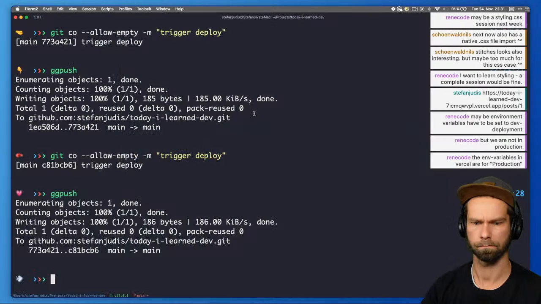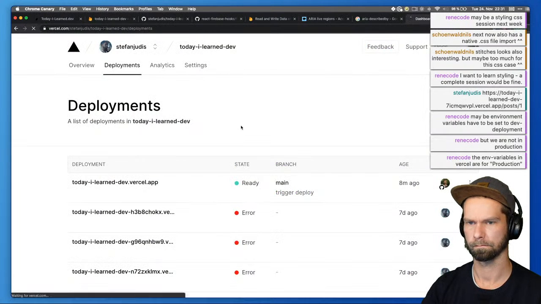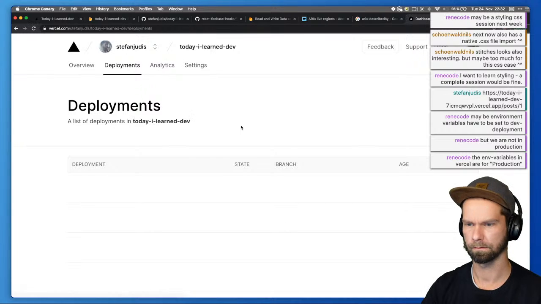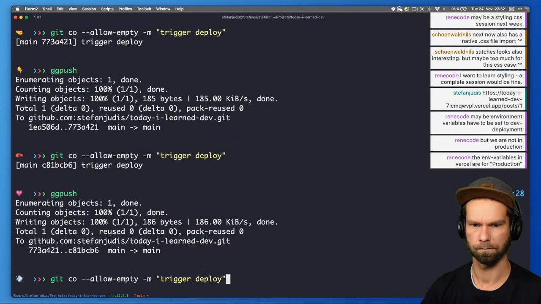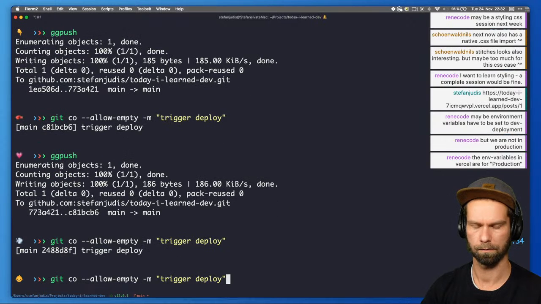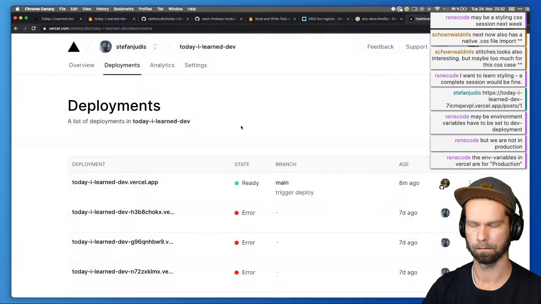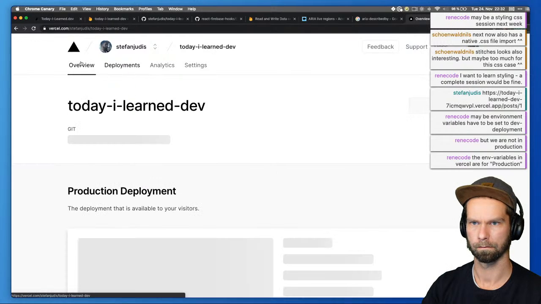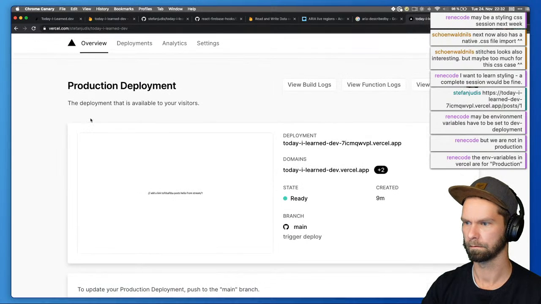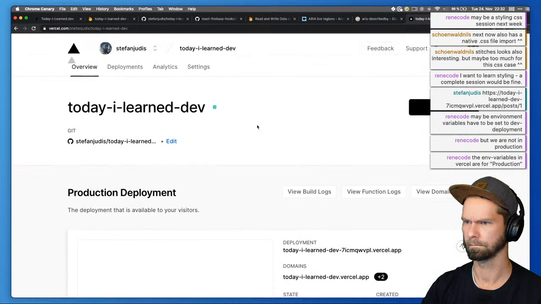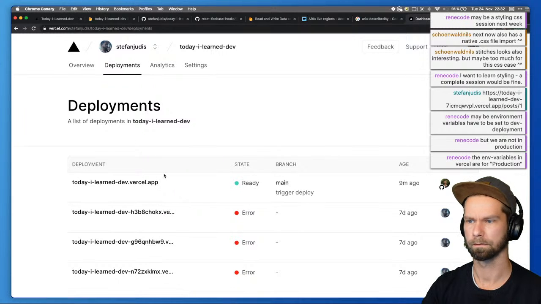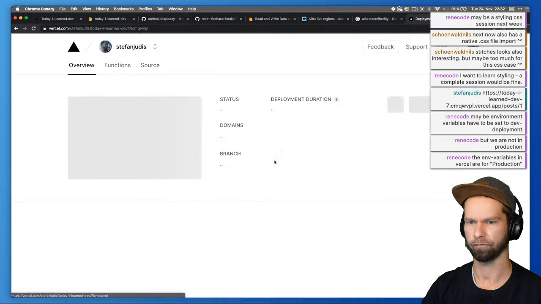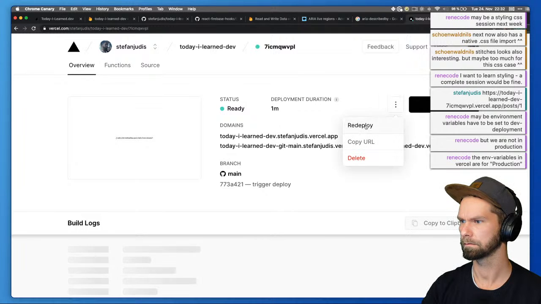What? It triggered once. What the? Is that not working anymore? Can I redeploy that then somehow?